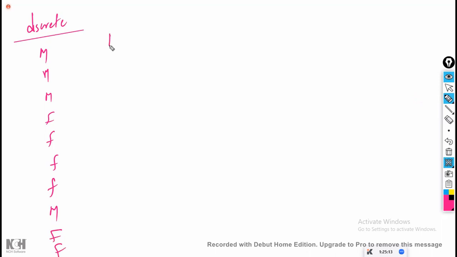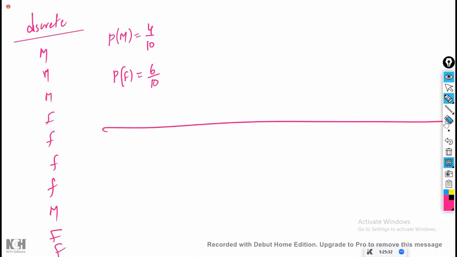Now, what is the probability of male? That is 4 by 10. What is the probability of female? How many of them satisfy your condition, divided by total, right? 4 by 10, 6 by 10. This is the probability. I'm asking the count of male. How many males are there? Count. How many are there? Count of females.